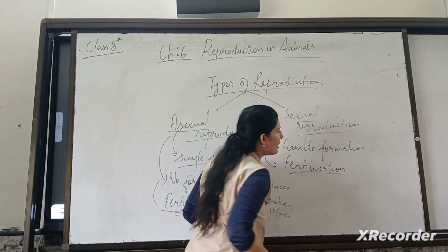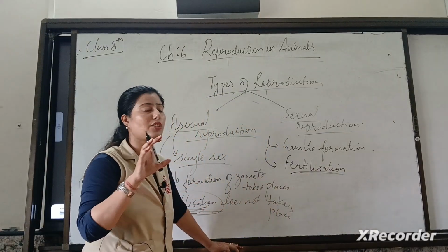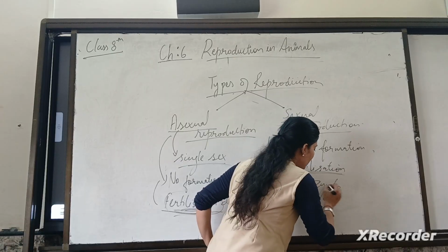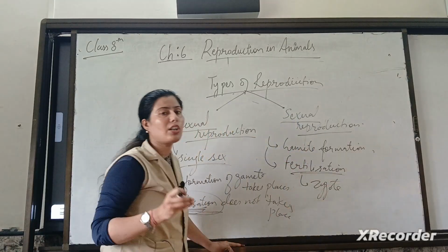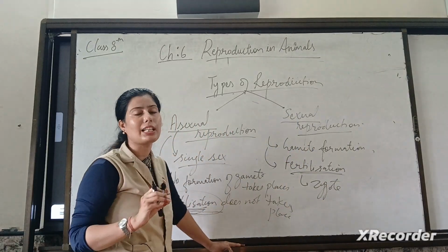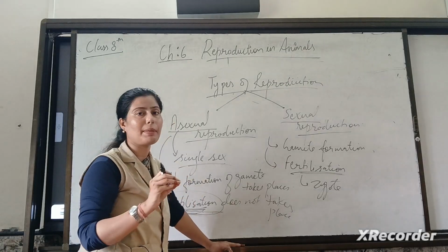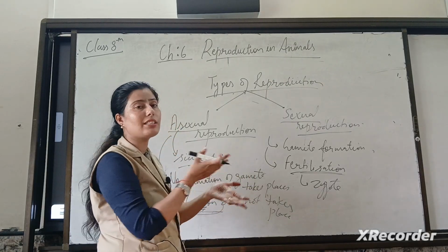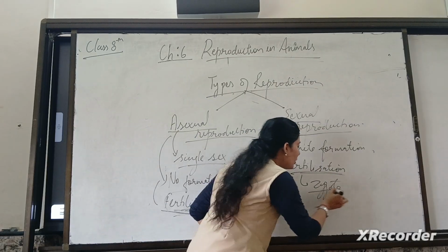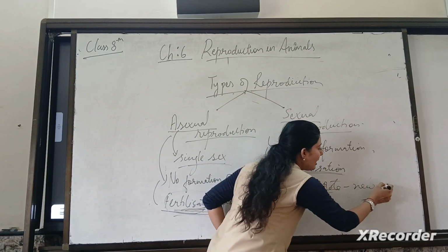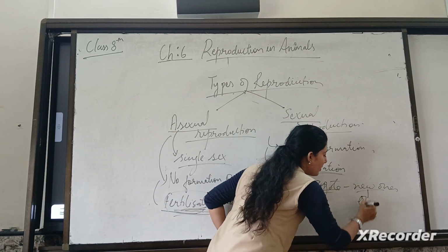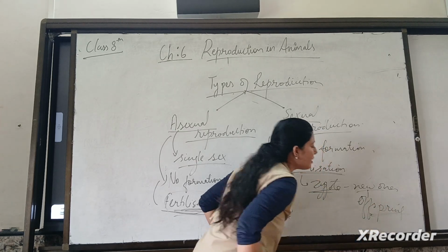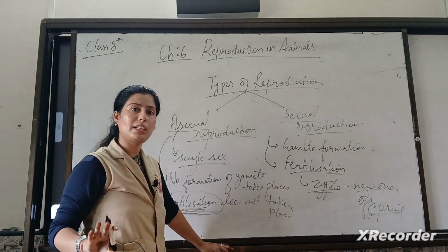If fertilization is there, it means there is formation of a zygote. What is a zygote? A zygote is a cell which is formed after the fertilization of a male and a female gamete. After zygote formation, this zygote is your new one, or we can say it is the offspring which is formed after sexual reproduction.